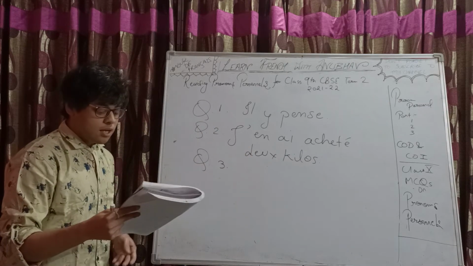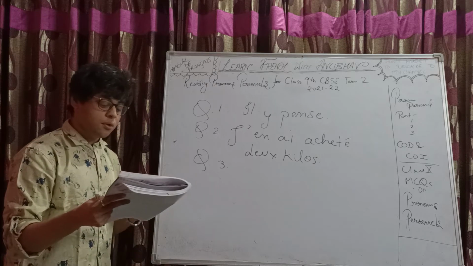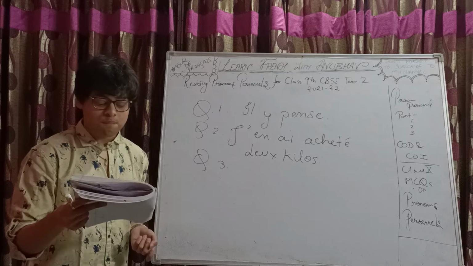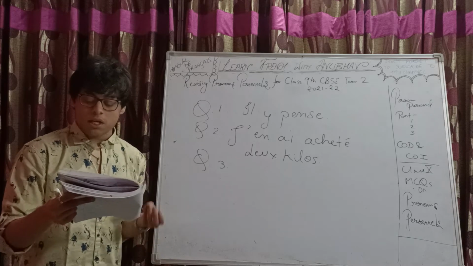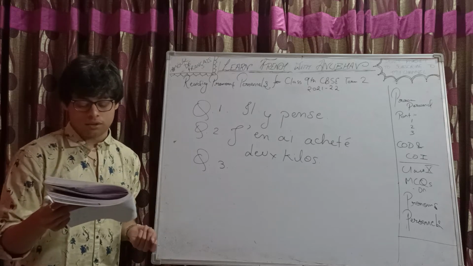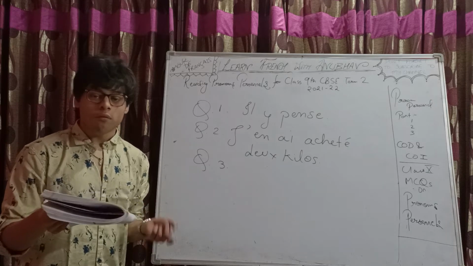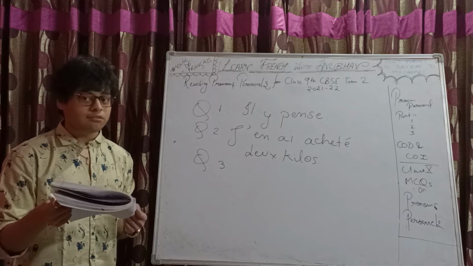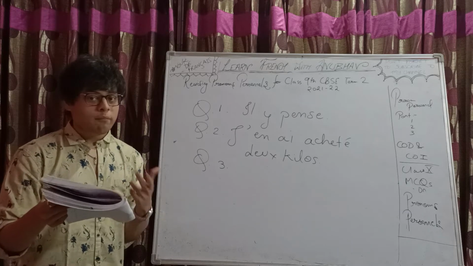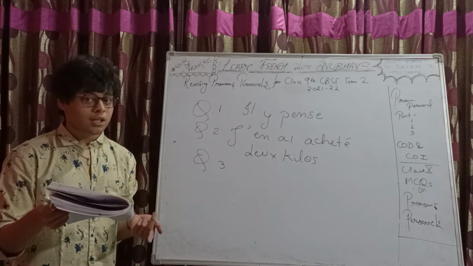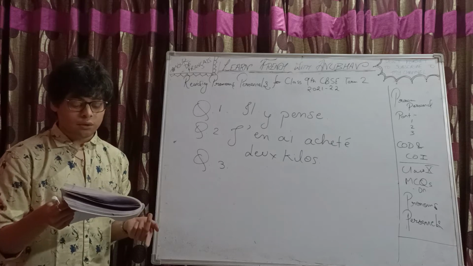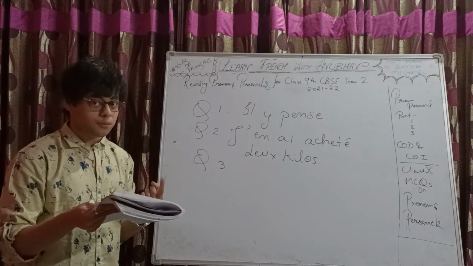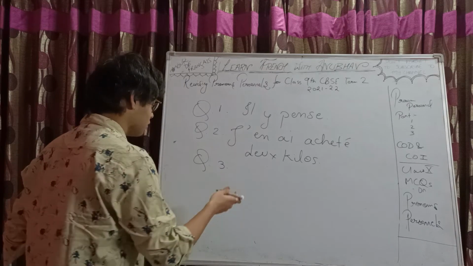Number 3, we have: Elle retourne du bureau à 6 heures du soir. So, she returns from the office at 6 o'clock in the evening. She returns from there at 6 o'clock in the evening. That should be the statement, right, once translated. So, du bureau, a place preceded by de, so it should be en.